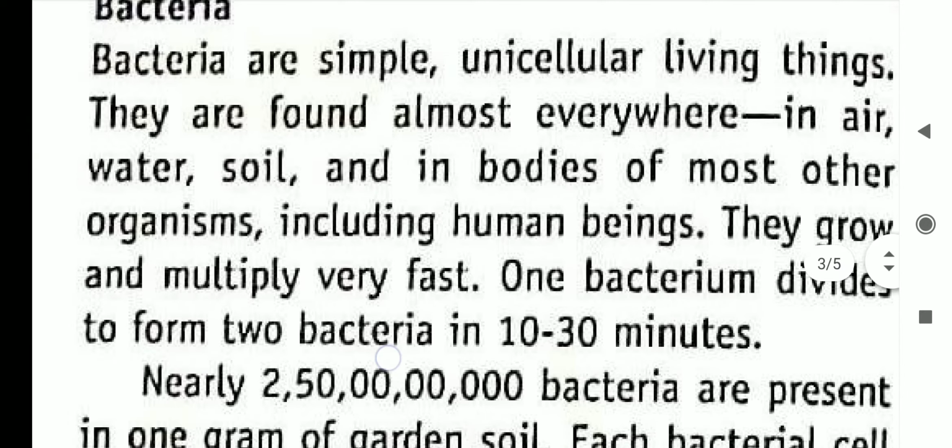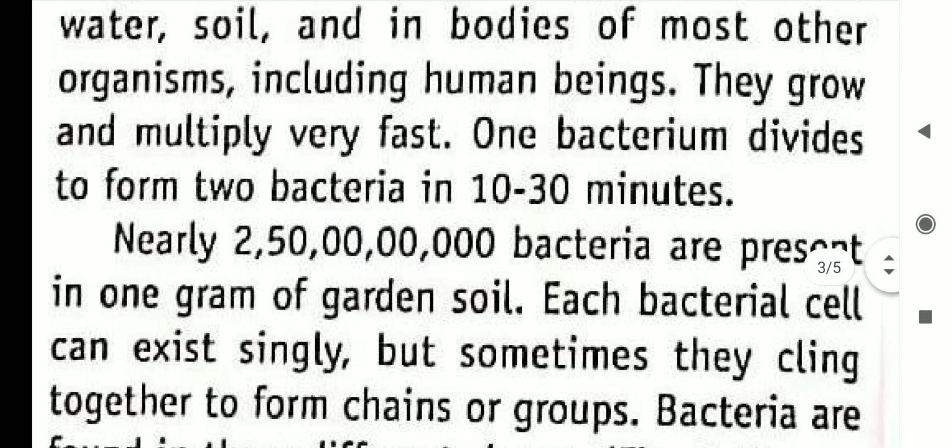They grow and multiply very fast. One bacterium divides to form two bacteria in 10 to 30 minutes, which means in 10 to 30 minutes they can double their population. Nearly 250 crore bacteria are present in 1 gram of garden soil. So there are a huge number of bacteria all around us. Each bacterial cell can exist singly, but sometimes they cling together to form chains or groups.